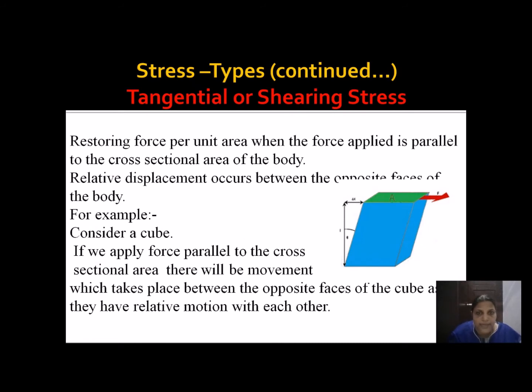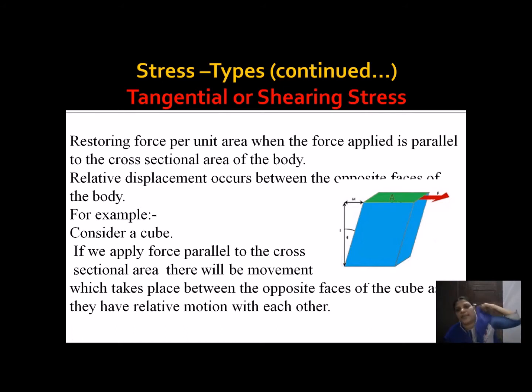Then the second type is the shearing stress. This is otherwise called tangential stress. The best example is piling up of coins. When we pile up the coins one above the other, and give a small tilt, what happens to the shape of the arrangement? We will have a small change in the angle. This is called shearing stress.